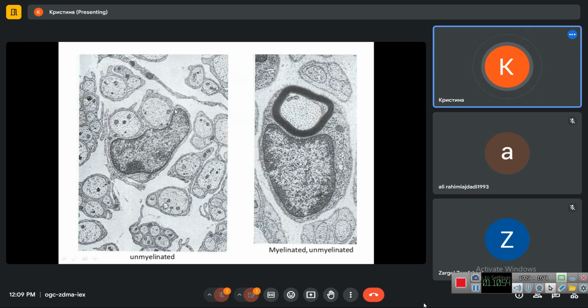It is surrounded with cytoplasm of this Schwann cell, and these lighter and round structures are the cross sections of the axial cylinders of the processes of neurons. So these can be axons or dendrites of neurons. They are surrounded with the cytoplasm of the Schwann cell.